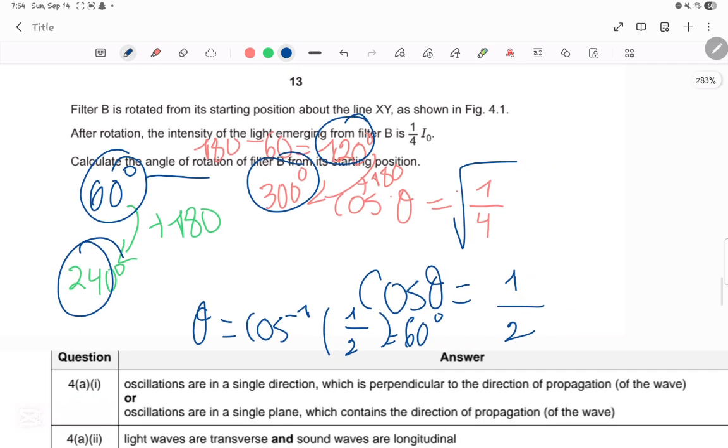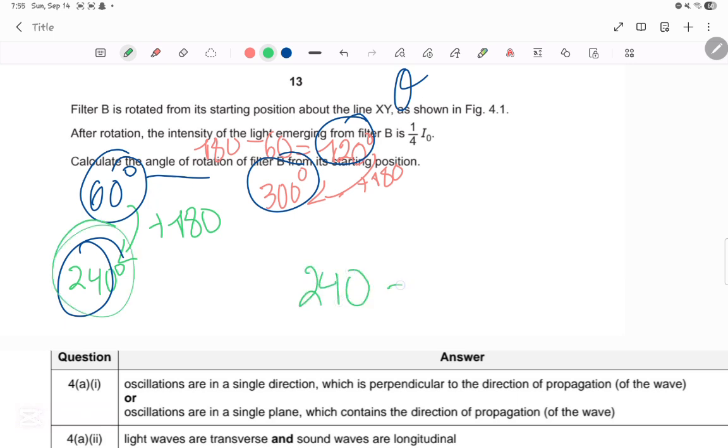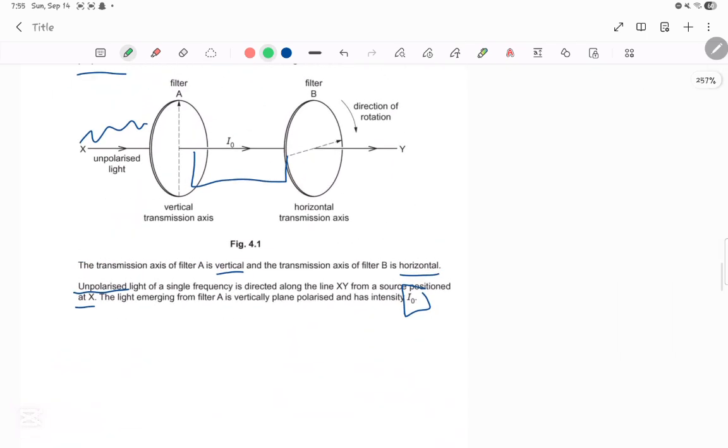But is this what they want from us? No, they want the angle of rotation. We got the value of theta, which is the difference in between the previous angle and the current angle. So you could choose any value, okay? For example, let's say you chose 240, and you subtract it from what they told us. What did they tell us?